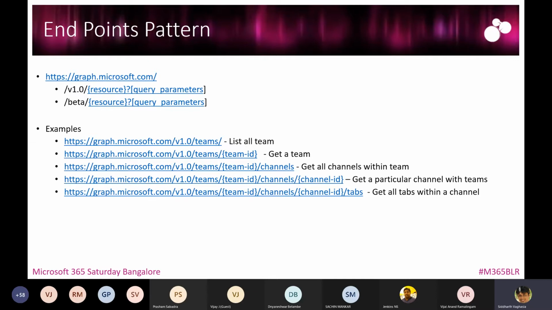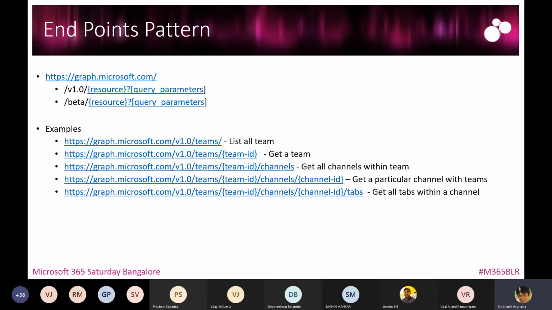So you will call the list all teams API. If you wanted to get the team ID of a particular team name, you basically use the query parameters to get that particular team, then extract the team ID out of it, and then call the channel APIs to get all the channels within the team.